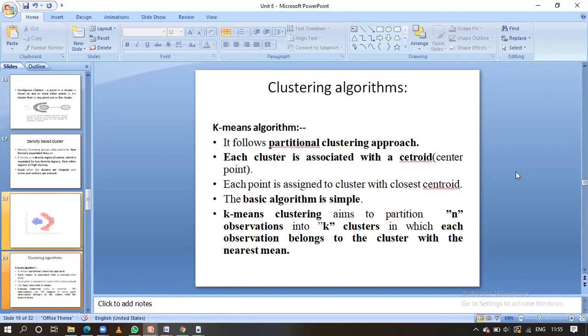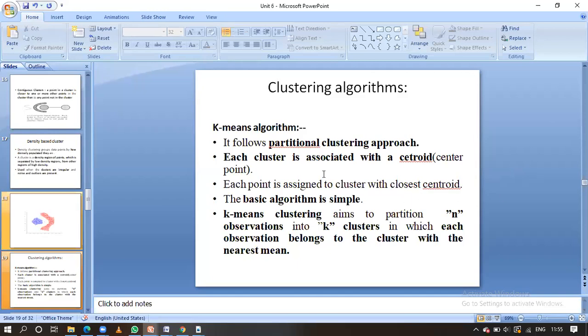Here there is no class label type of information in this clustering, guys. What is meant by k-means clustering? It follows a partitional clustering approach. Here it is going to partition the clusters. How it is going to do the partitioning, let us see with an example, guys.